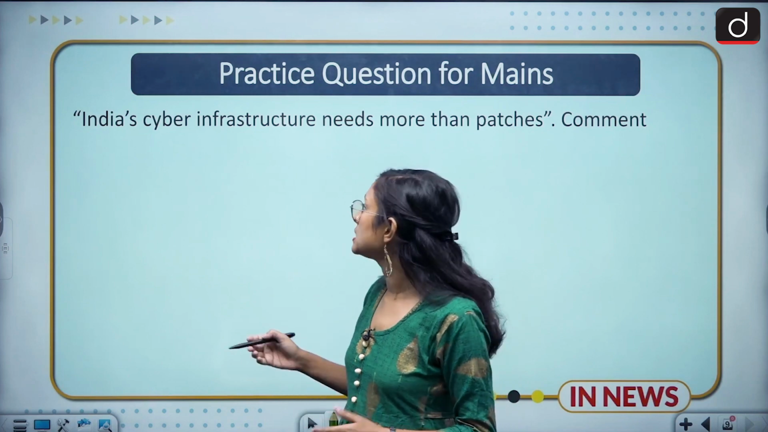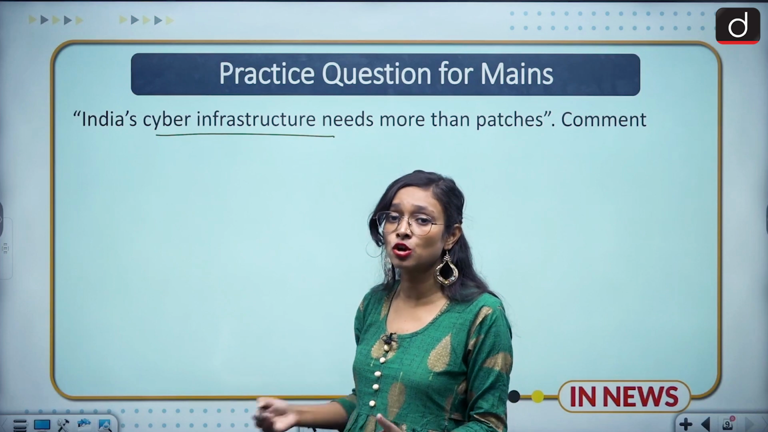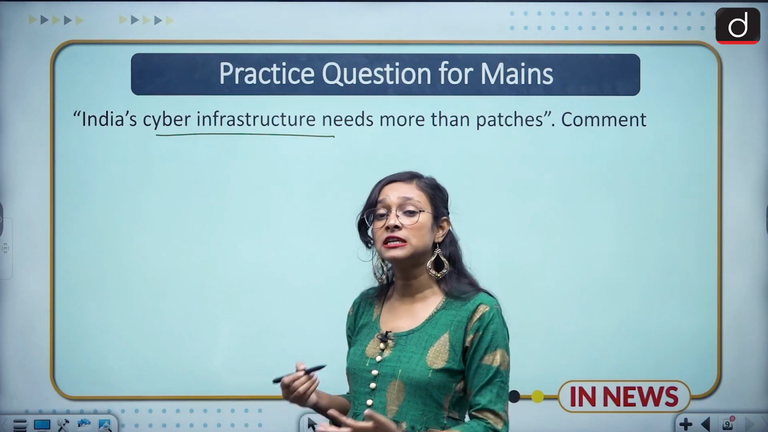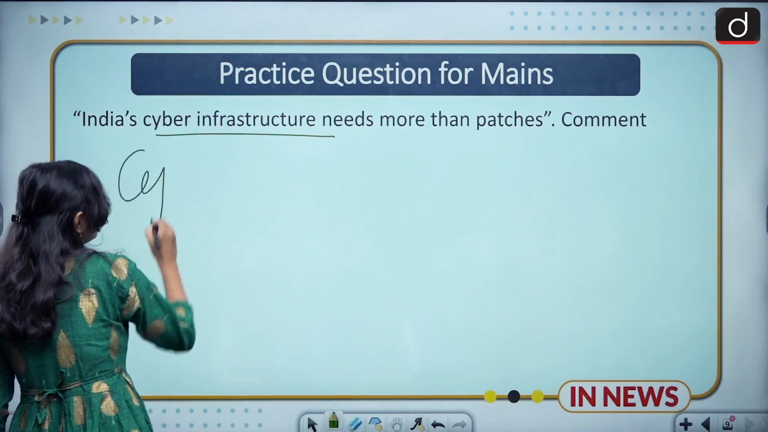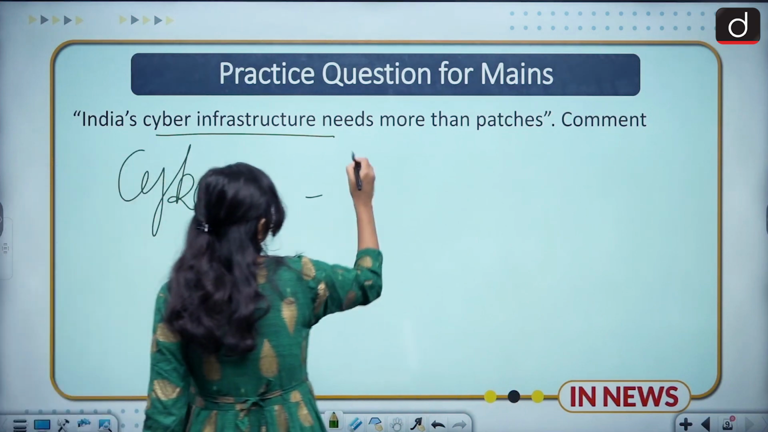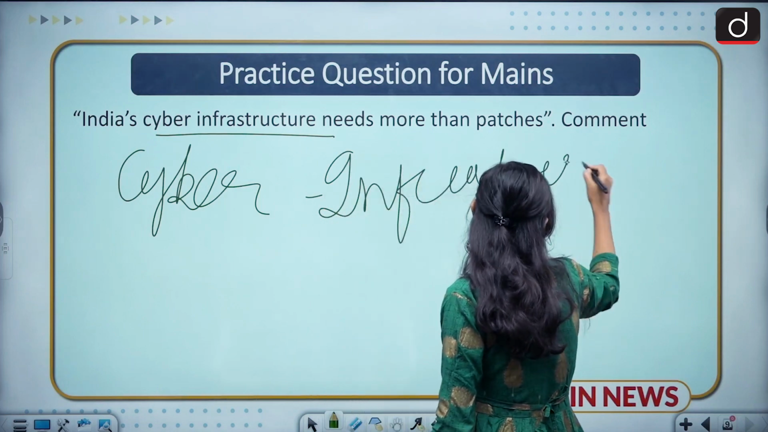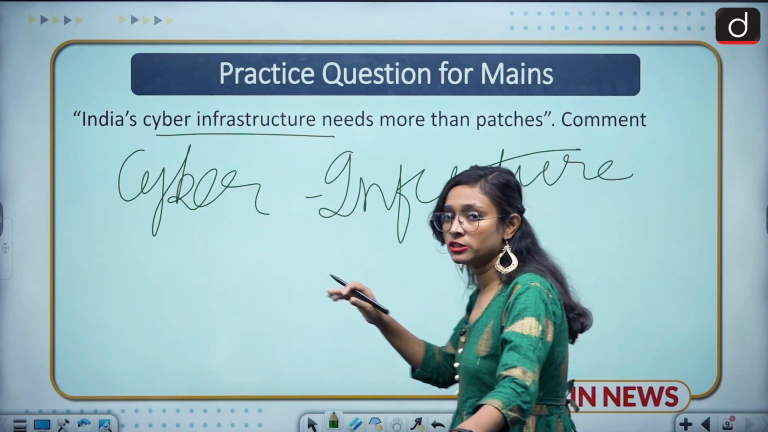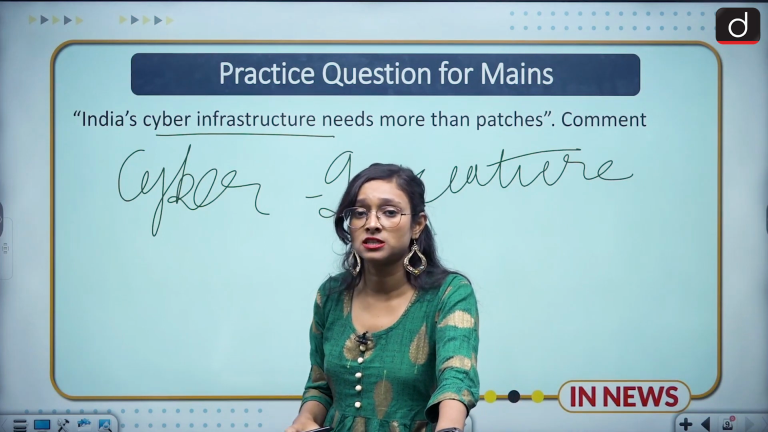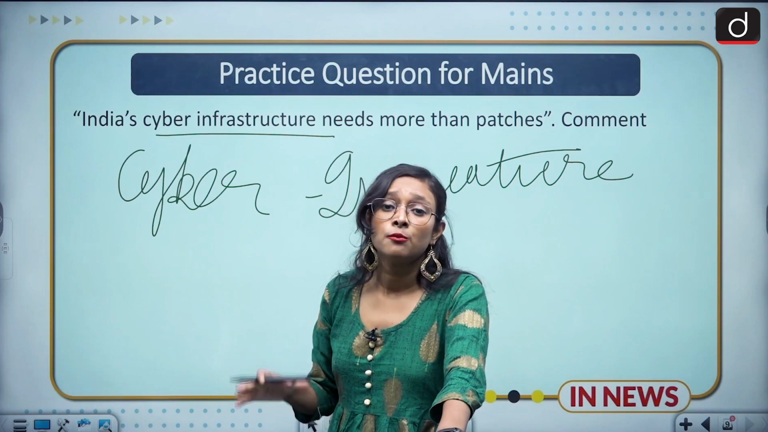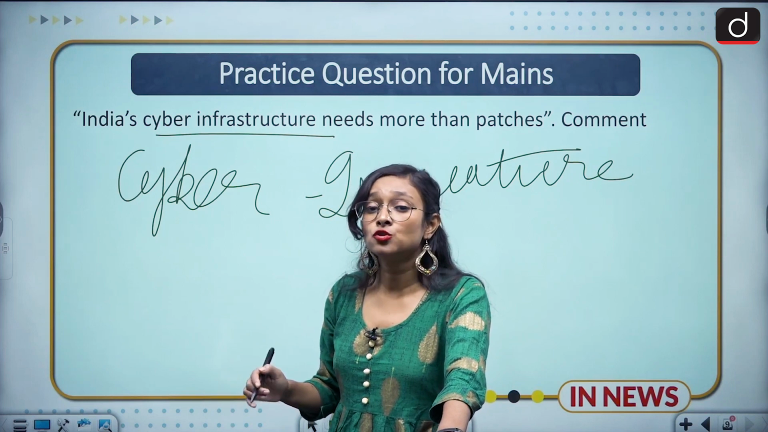Here they are asking about cyber infrastructure. So first you need to define what cyber infrastructure is and why cyber security is needed in this country. Then you have to briefly write about what cyber security is. It is a system for the protection of our cyber resources such as networks, internet, mobile phones, computers, laptops and other gadgets which are used digitally.